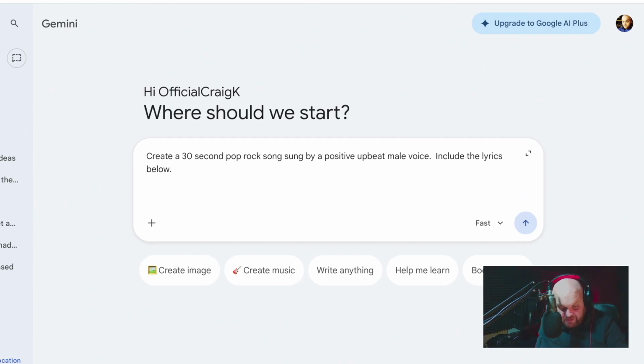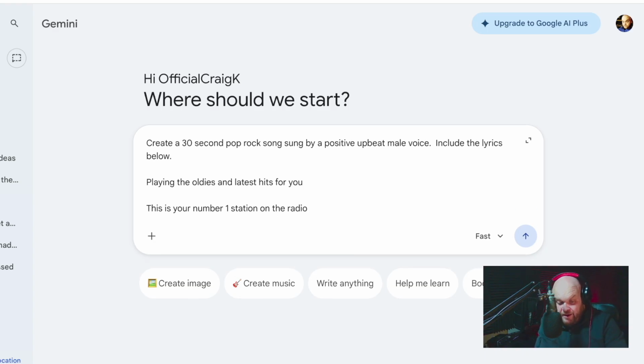So I've made some lyrics. Do you know what? In the world of music making, I could be the next Bob Dylan, if needed. You never know. So I've come up with these great lyrics, which I'll paste now. Playing the oldies and latest hits for you. This is your number one radio station, or number one station on the radio. Should have you and radio rhyming, really, shouldn't we?